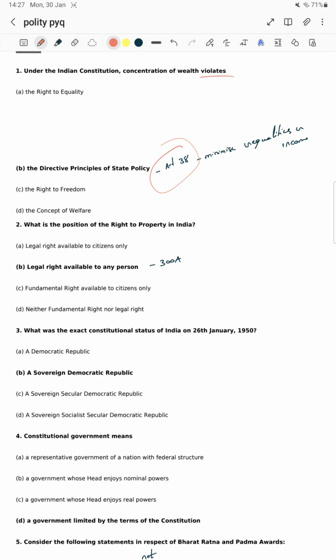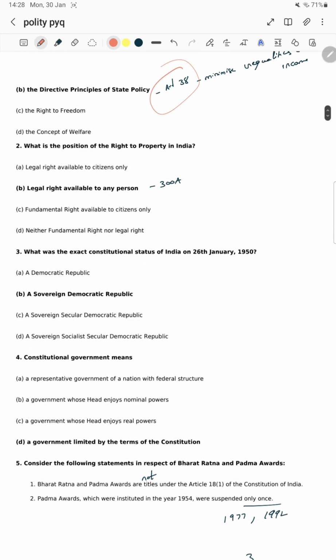Next, what is the position of the right to property in India? Legal right available to citizens only? No sir. Legal right available to any person? Yes. And fundamental right, it's not a fundamental right right now. Article 300A, it is just a constitutional right. It's a legal right. Neither fundamental nor legal? No sir, it's a legal right available to any person. You may have been confused about citizens only or any person. The right to property, is it given only to the citizens of India, or to any person? It is a legal right available to any person, not only the citizen.